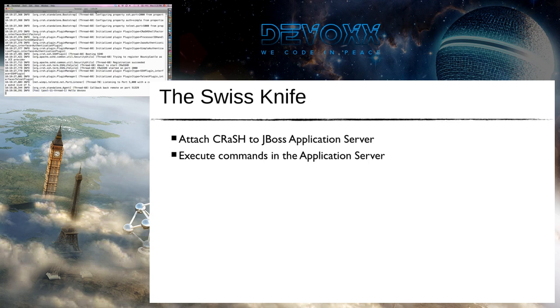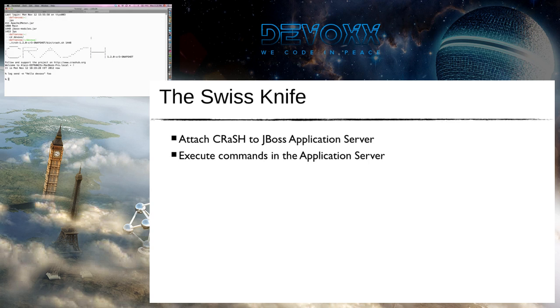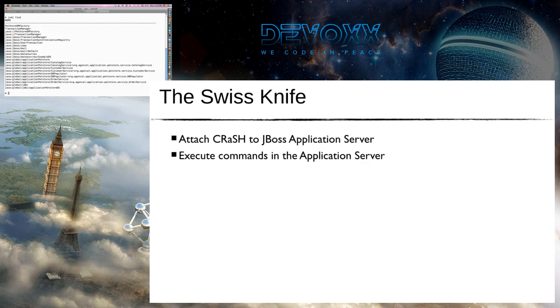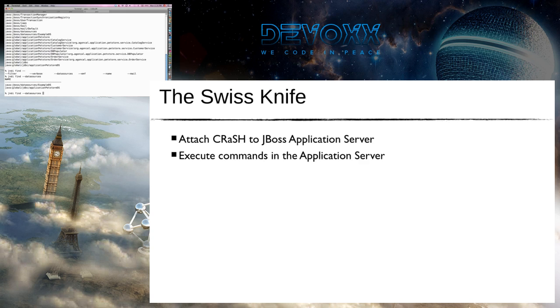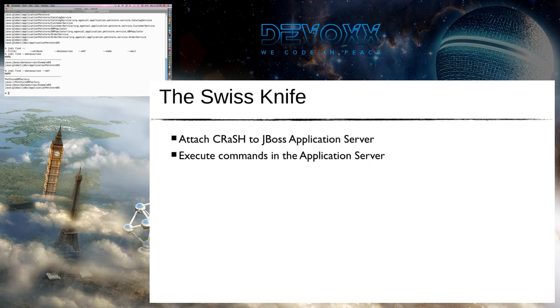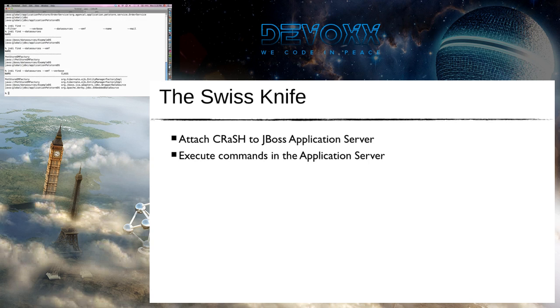What is interesting when we use this is that the application server has a lot of resources. Before it was standalone and we didn't have much to show, but in the application server we have a lot of resources to use and interact with. The first one is JNDI. CRaSH has a JNDI command out of the box, so we can use it to see what is deployed in JBoss AS. So we have the data source, everything. We can filter only the data source or only EMF, I don't know what it is. Yes, that's the JPA. And we can be verbose and know what class it is associated with.